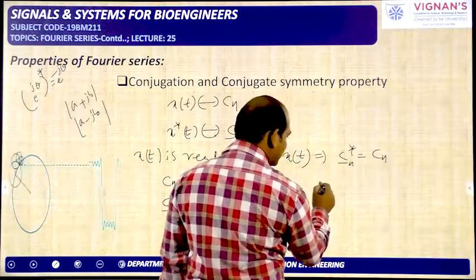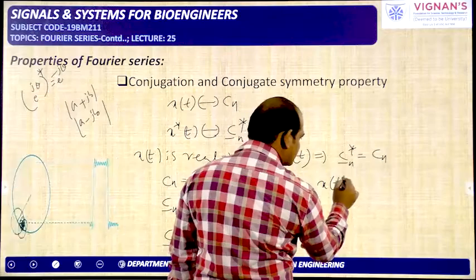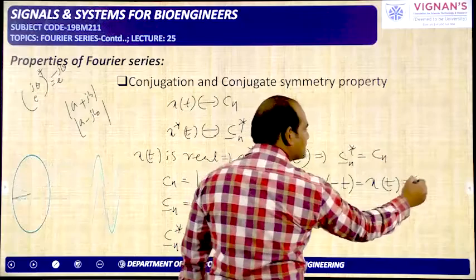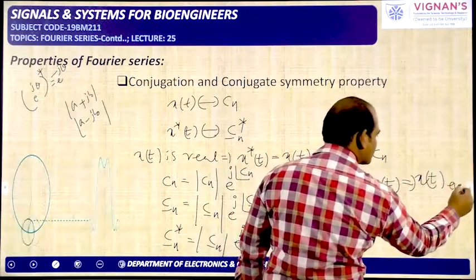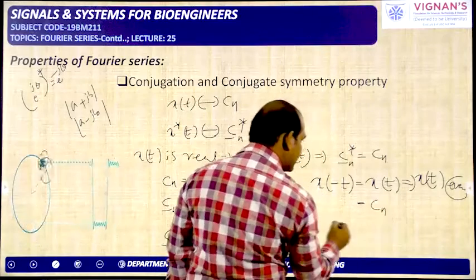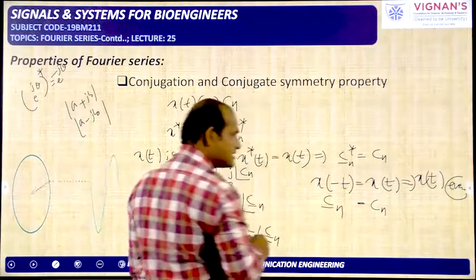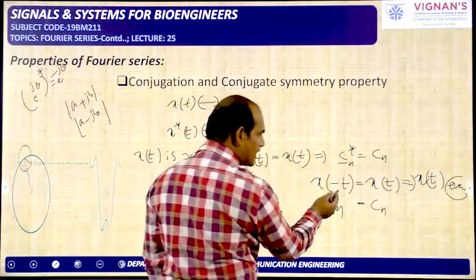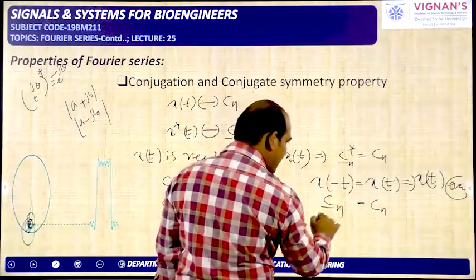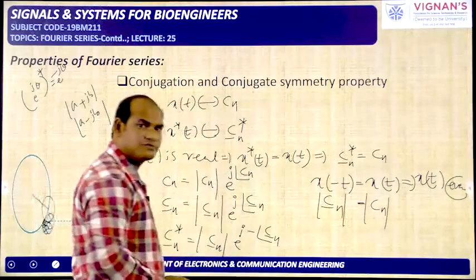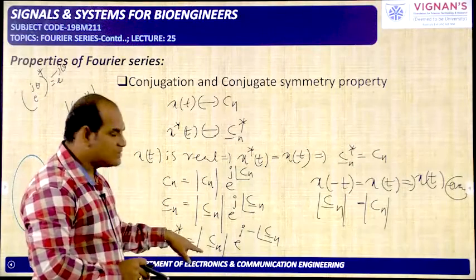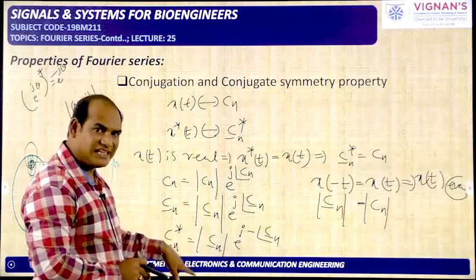If my signal is even, x of minus t is equal to x of t, then I can tell my x of t signal is an even signal. Then what will happen, that we will see. X of t has the coefficient Cn and x of minus t has the coefficient C minus n. Okay, that we have already taken. The time reversal version has the coefficient C minus n, and if you take the magnitude, these two will be equal. Now from this you can tell the magnitude of Cn and the magnitude of C minus n both are equal, okay, for the even signal.